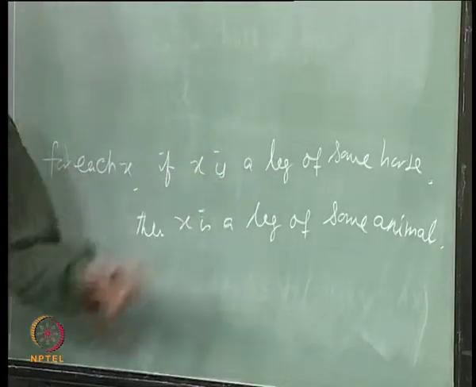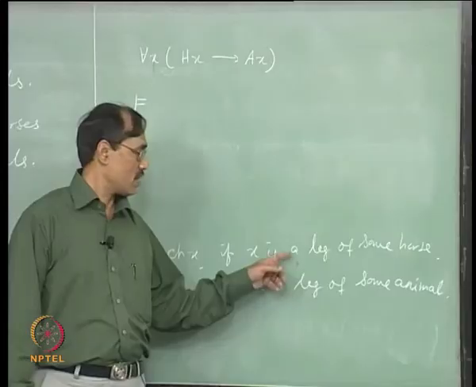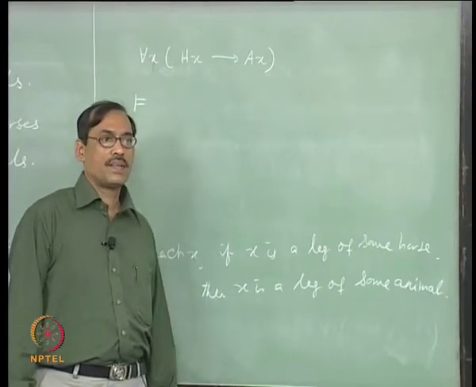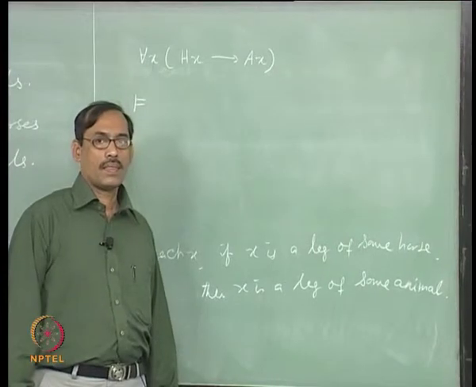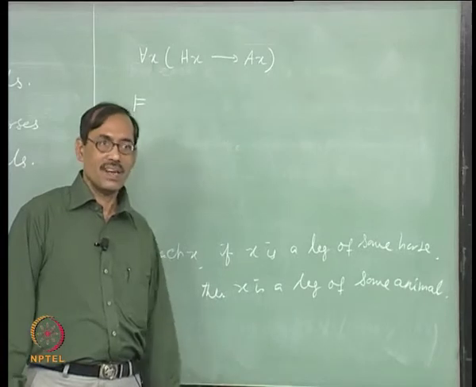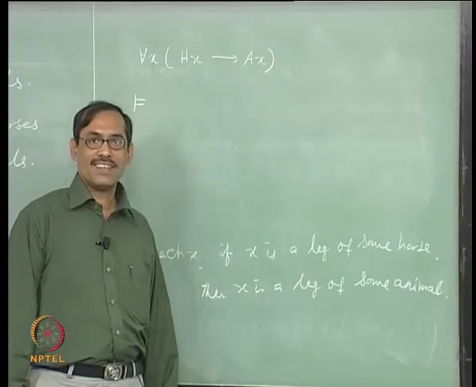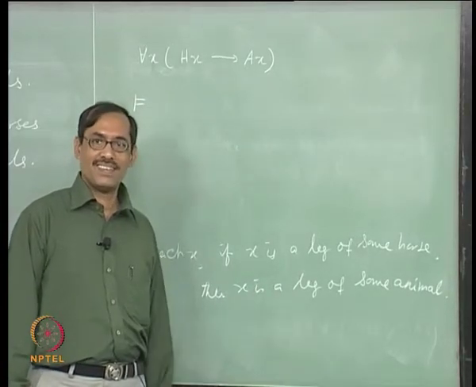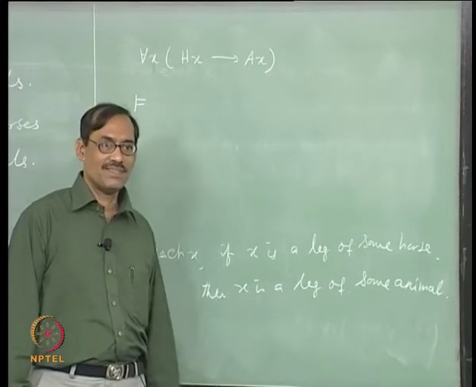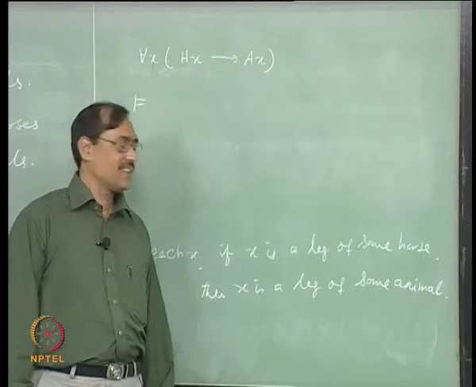Now, x is a leg means this A is what? All legs. Well, all legs of any horse you take, they are all legs of animals, some animal, okay. But it does not matter now, you can take also some, right.